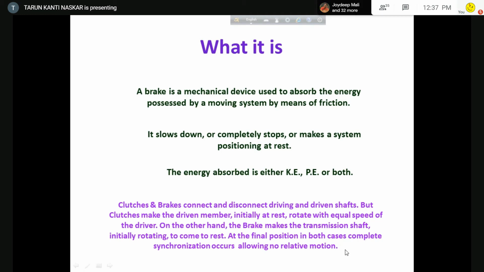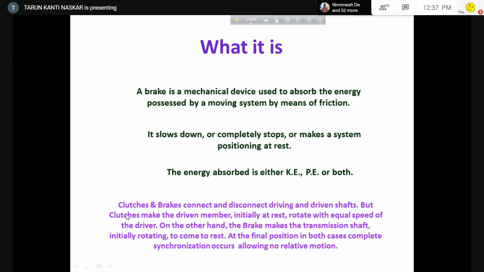So if you apply brake to stop it, then there is also complete synchronization. That means the speed becomes 0. And in case of clutch, when you make the driven element rotate, then there is also complete synchronization. Is it clear?